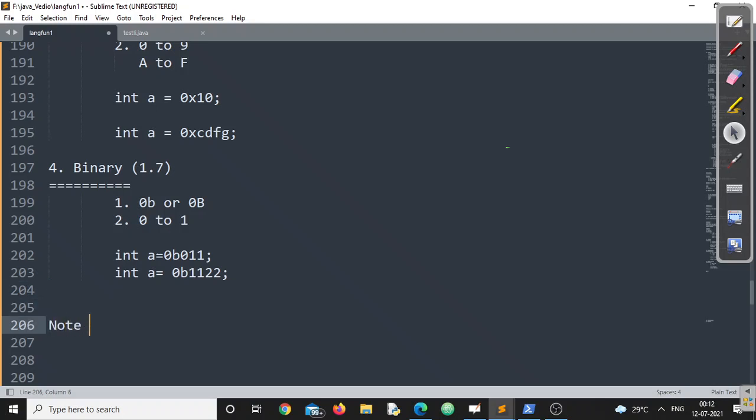One point you have to make a note of here. By default, integral literals are treated as integer literals.